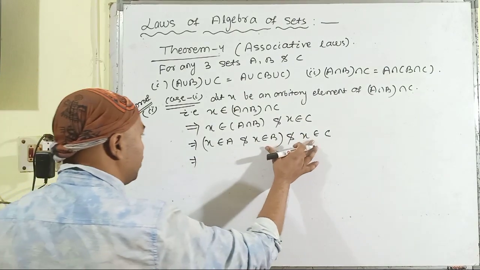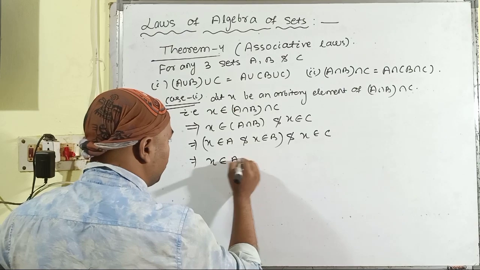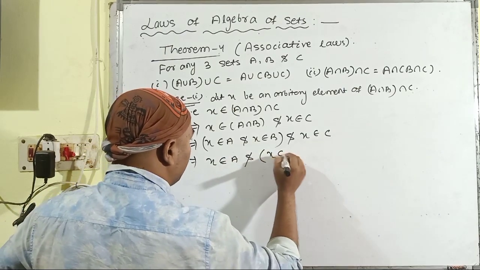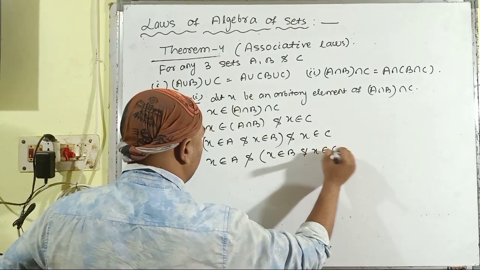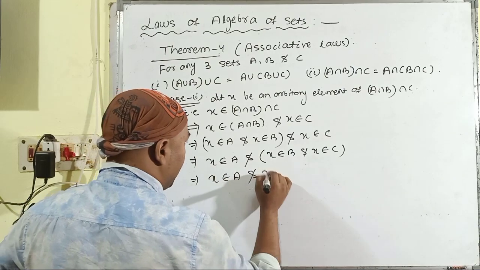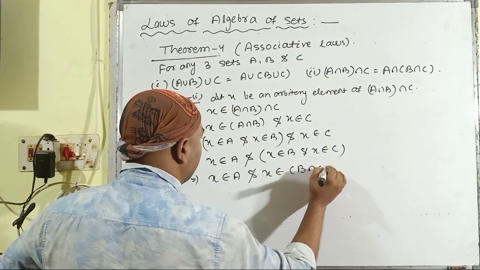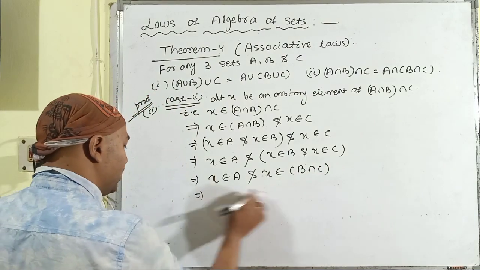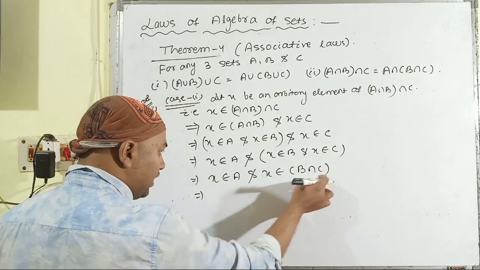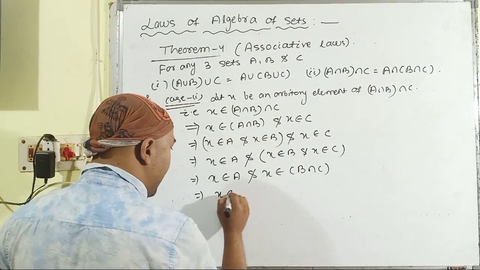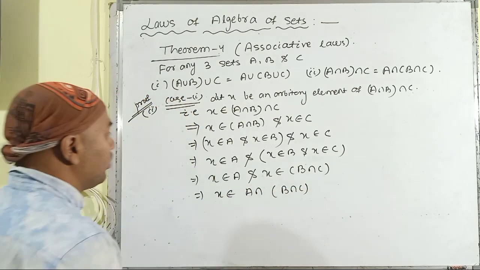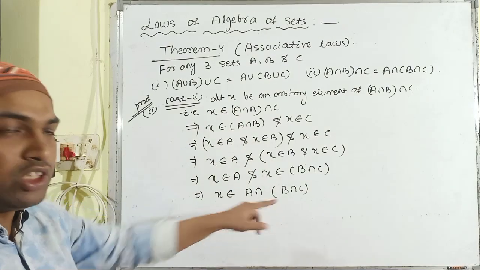That means x belongs to A, and here we start the bracket, x belongs to B and x belongs to C. That implies x belongs to A and x belongs to B ∩ C. Then again putting the definition of intersection for the set A and B ∩ C, which are single sets, x belongs to A ∩ (B ∩ C). So we have started from this part and reached this part.